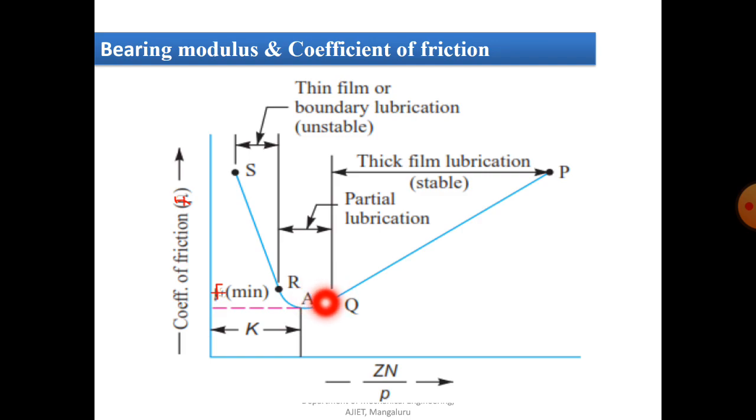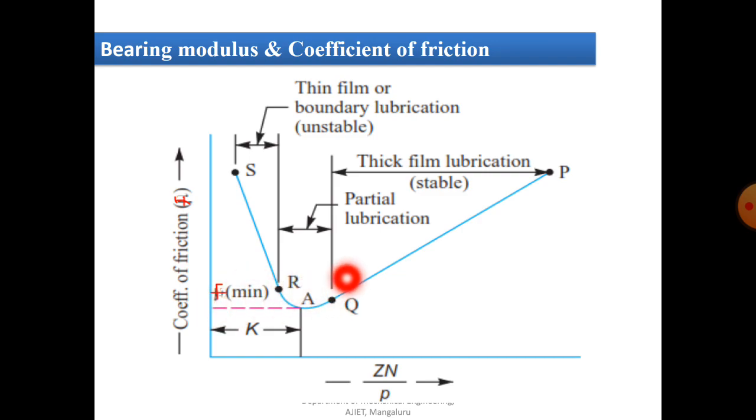The value of ZN by P here we call the bearing modulus, which is denoted by capital letter K. The bearing should not operate at this value of bearing modulus, because a slight decrease in speed or slight increase in pressure will break the oil film and make the journal operate with metal to metal contact. Such a condition should not happen. This will result in high friction and wear, as well as very high heat generated.